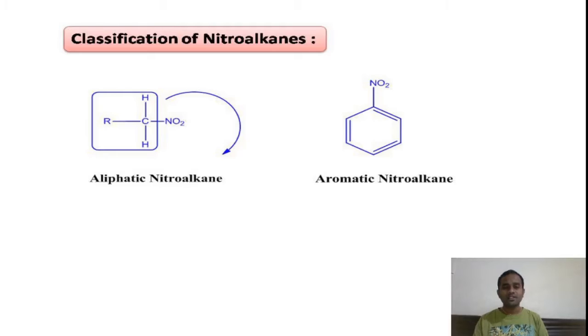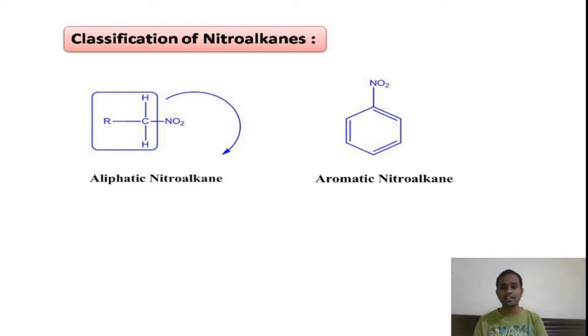And you can see in this slide, these are the nitroalkanes. Nitroalkanes are classified into two types. Aliphatic nitroalkanes, in which the hydrocarbon part is aliphatic in nature, that is acyclic in nature. Whereas in aromatic nitroalkanes, the hydrocarbon part is aromatic in nature. Example you can see here, nitrobenzene.